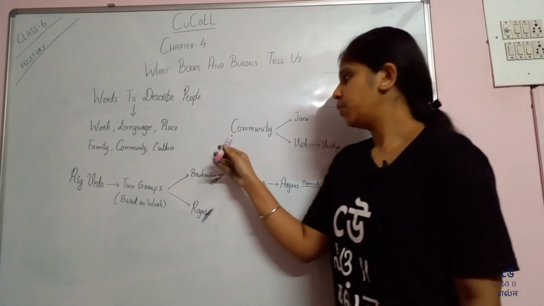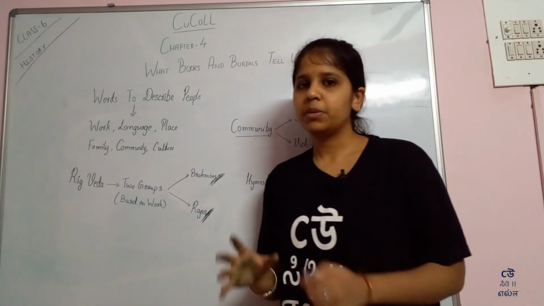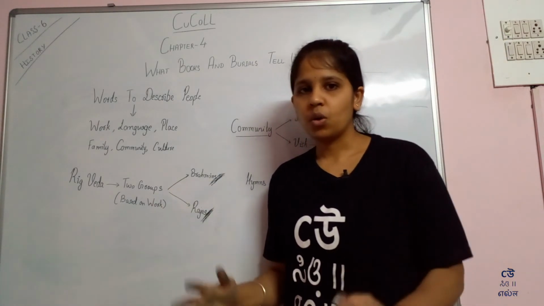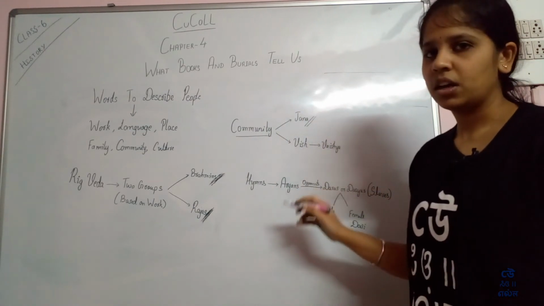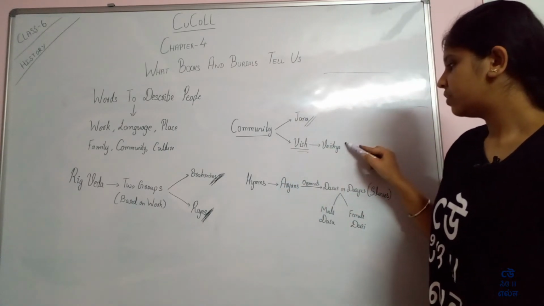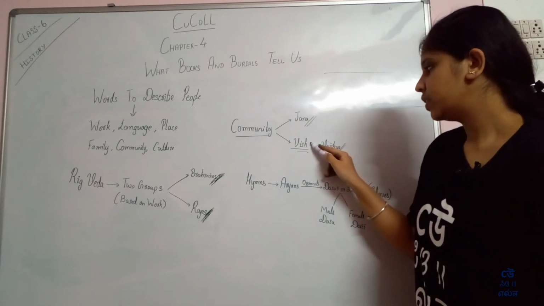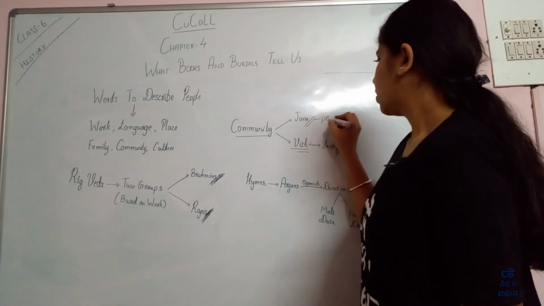Now let us see how they described the community as a whole. It is described by the word jana or vish. The word Vaishya comes from the word vish. Jana means people.